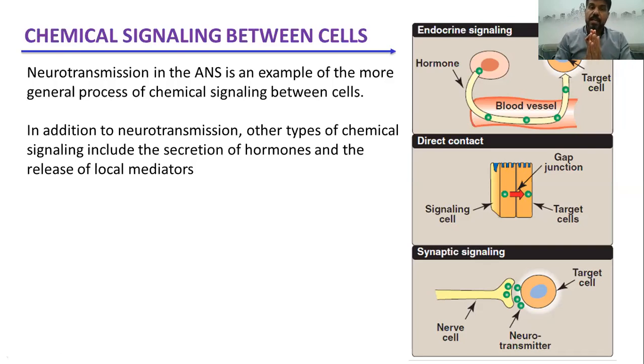However, there is another way by which cells can communicate with each other, other than endocrine signaling or sending of electrical impulses, which is direct contact. By this mechanism, cells sometimes can release local mediators or local substances.